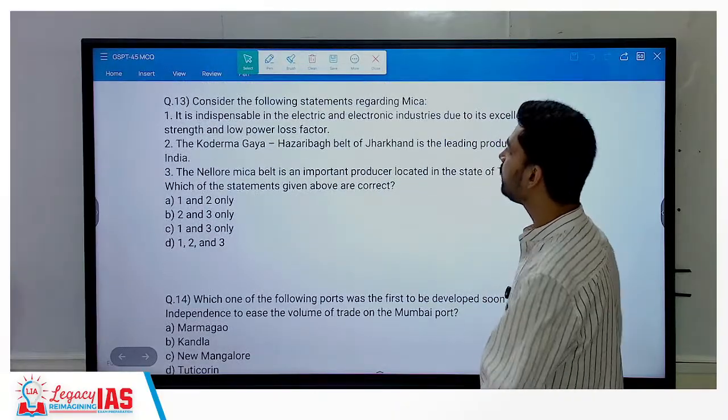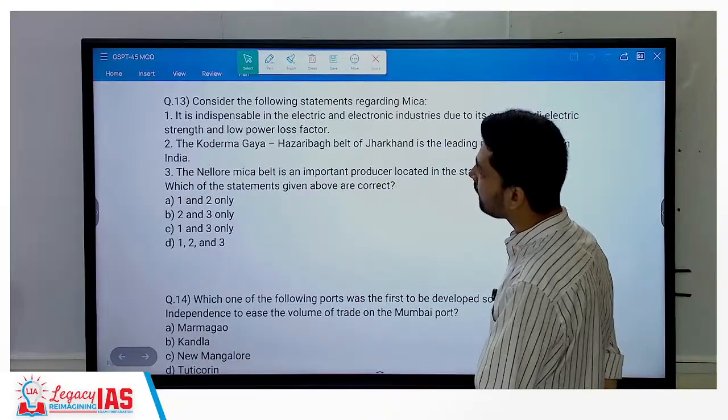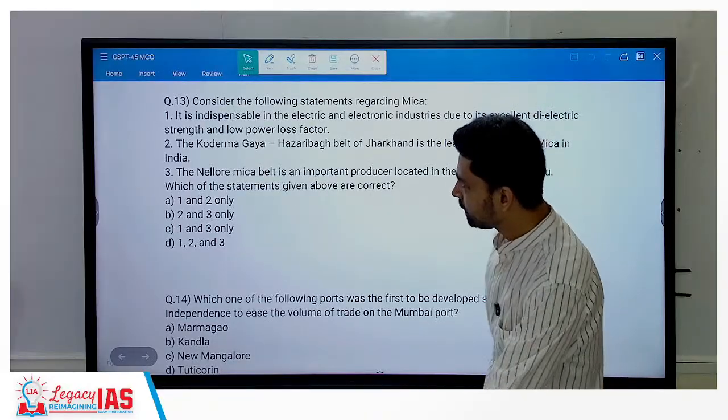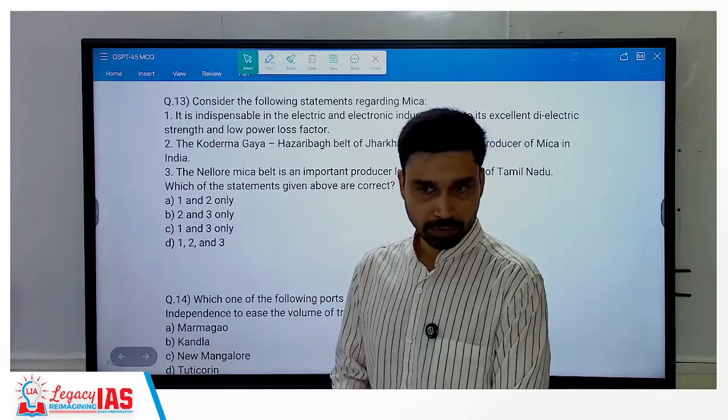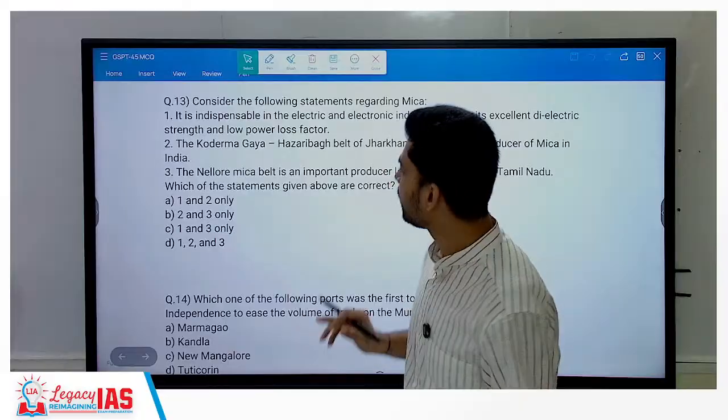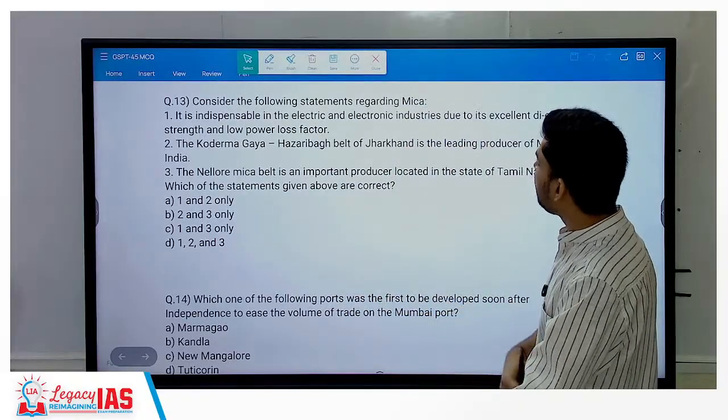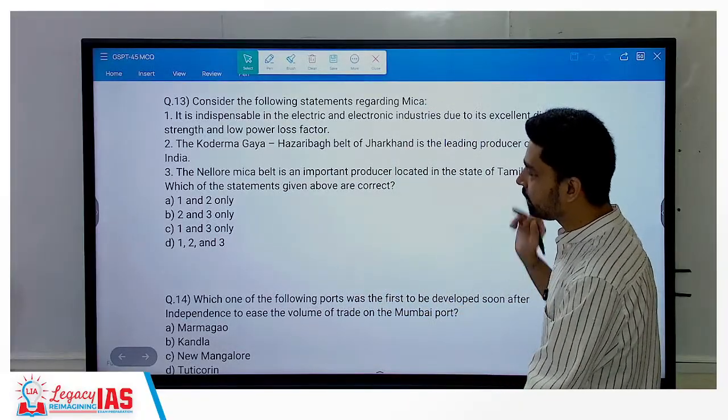It is indispensable in the electrical and electronic industries due to its excellent dielectric strength and low power loss factor. Yes, it is a very good insulator. Everywhere on electric poles and cables, you will find the grey disc, which is made up of mica. The Kodarma-Gaya-Hazaribagh belt of Jharkhand is the leading producer. Yes, that is correct.